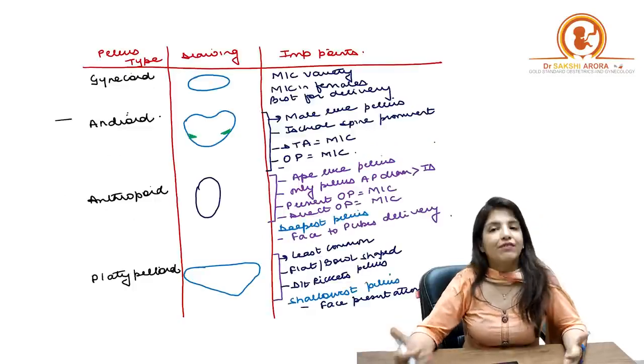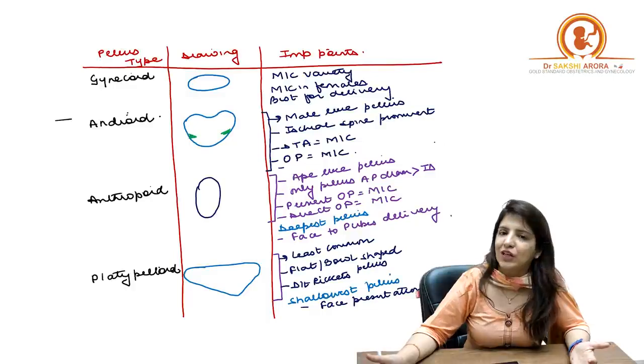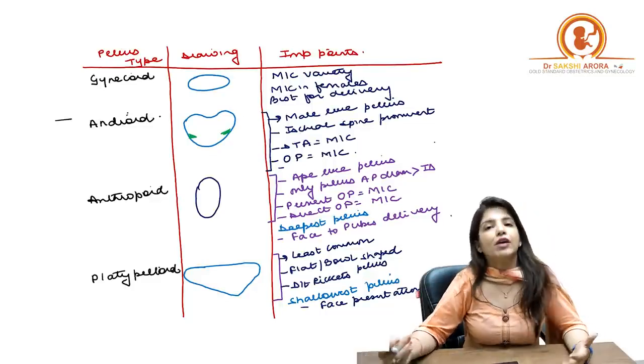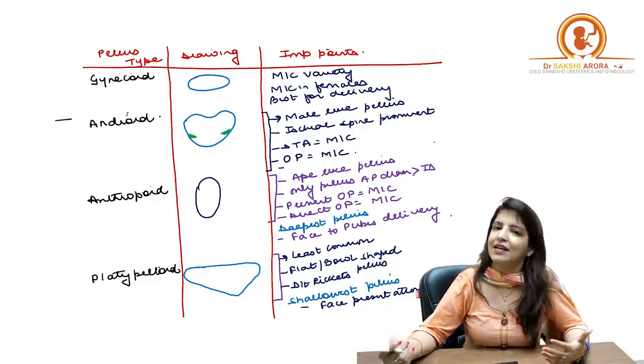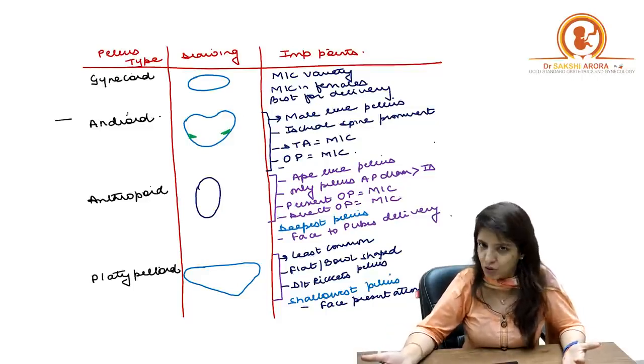So let's quickly revise the Caldwell-Moloy classification. According to the Caldwell-Moloy classification, there are 4 types of pelvis: the gynecoid pelvis, android, anthropoid and platypelloid pelvis, in which the most common variety is the gynecoid pelvis, which is the most favorable for delivery as well.